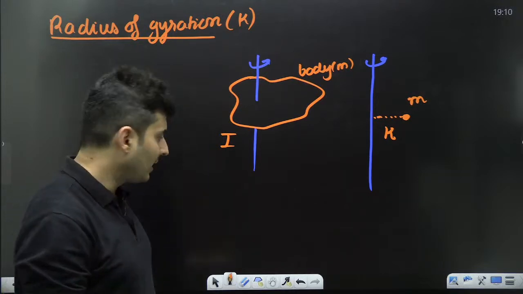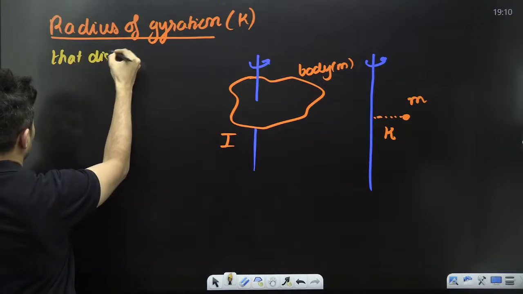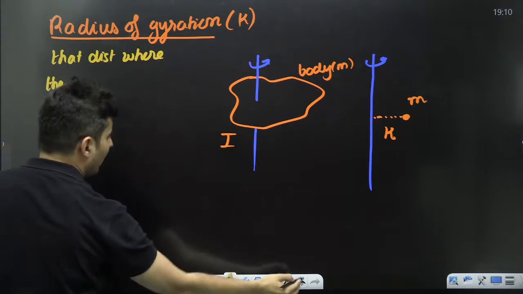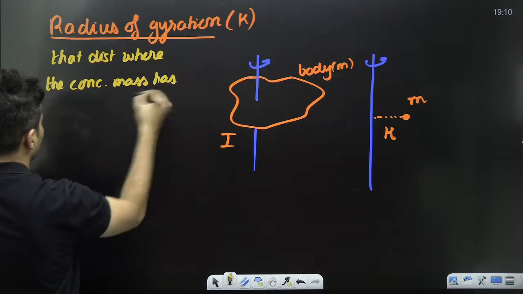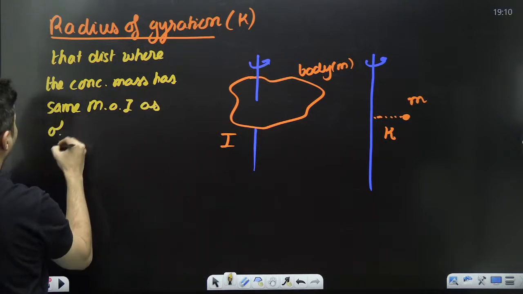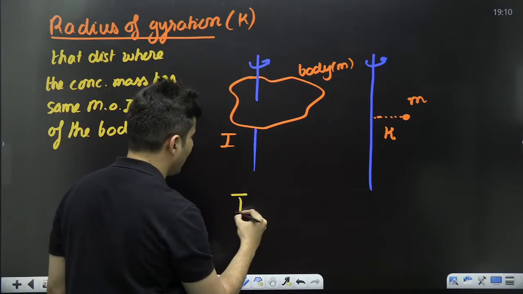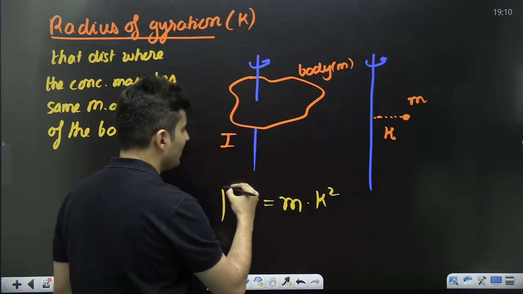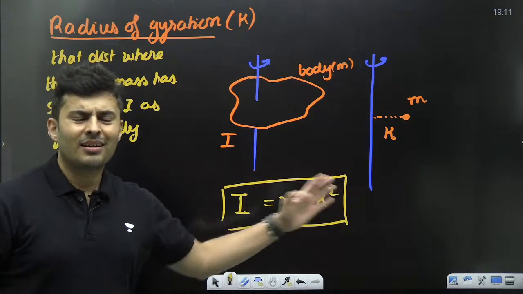That K is your radius of gyration. So it's that distance where the concentrated mass has the same moment of inertia as the body. So this moment of inertia is I. This moment of inertia is M into K square. So when these two are equal, that distance K is called the radius of gyration.